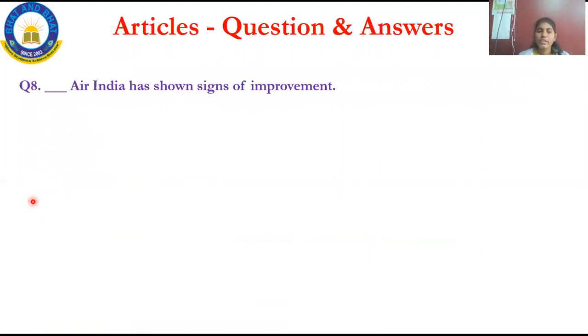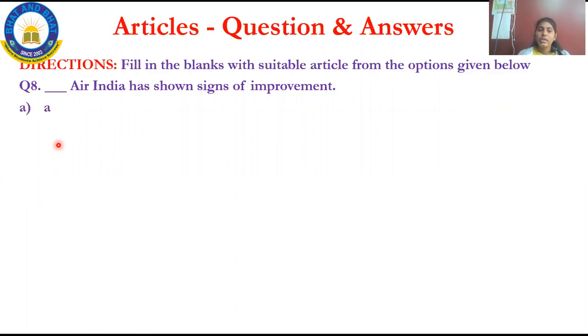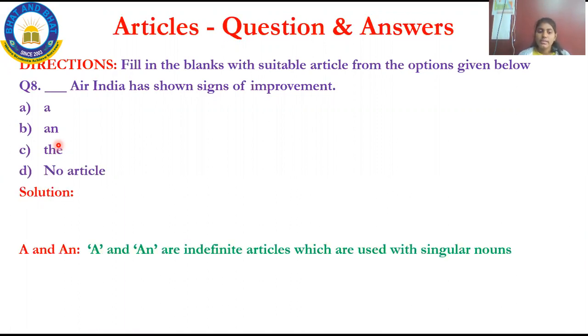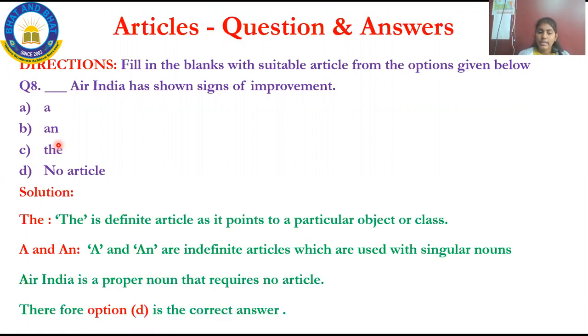And then the next question is, dash Air India has shown signs of improvement. Option A, a; option B, an; option C, the; option D, no article. Let us explain this. See, a and an are the indefinite articles which are used for singular nouns, and the is a definite article. See, Air India is a proper noun that requires no article.